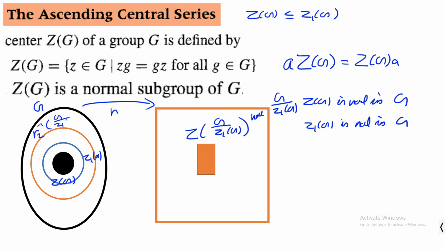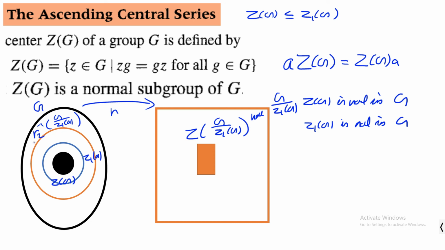the center of G over Z1 of G is a normal subgroup of G, since it is the inverse image of a normal subgroup under a homomorphism which is onto.